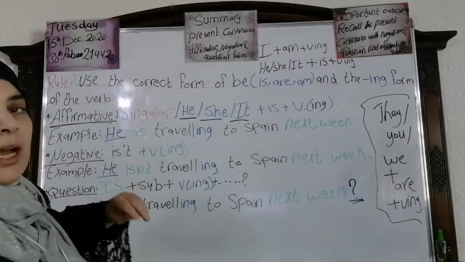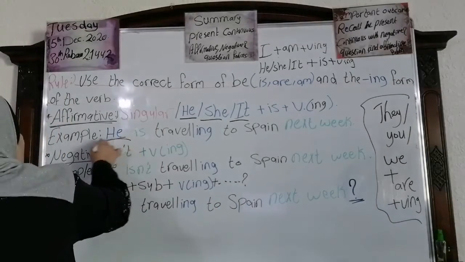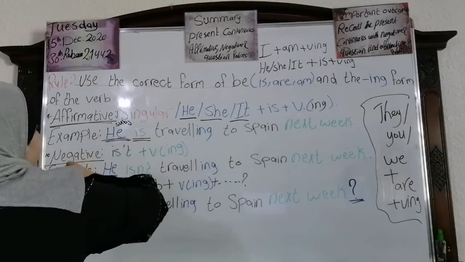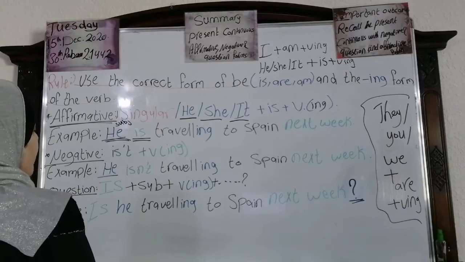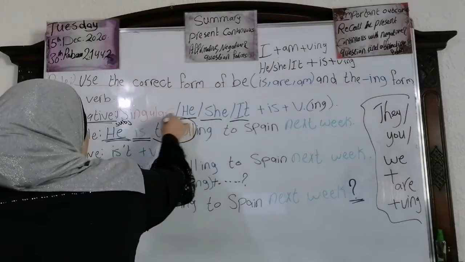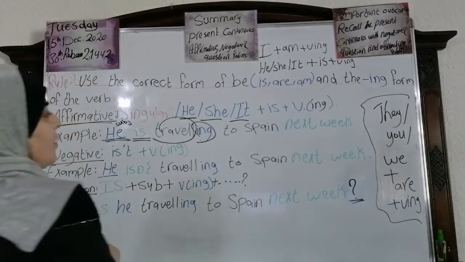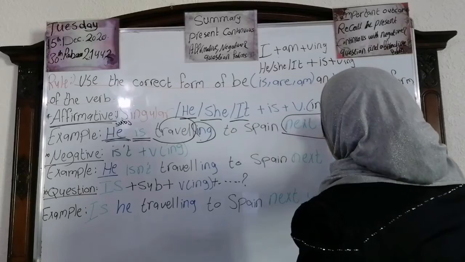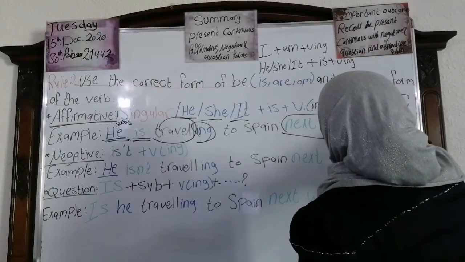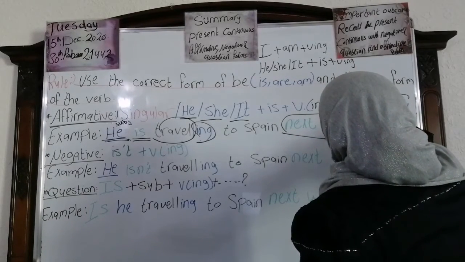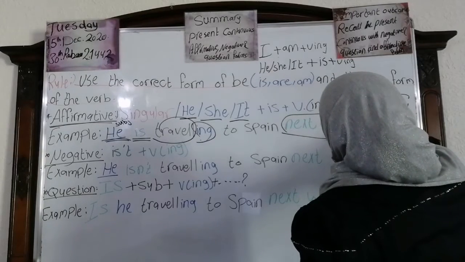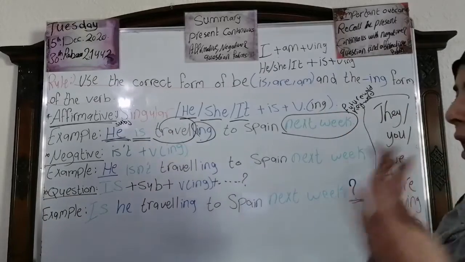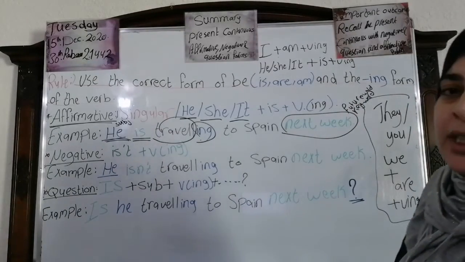Look at this example. He is traveling to Spain next week. We are applying the rule, نطبقها. He is the subject, اللي هو الفاعل أو الpronoun. Is is the helping verb from the verb to be. And traveling, this is the verb, and we added the ing. To Spain next week. Next week is what? We call it the future word or the key word. We mentioned this before. Why future word? Because it tells you that this action is in the future, okay? Deal?